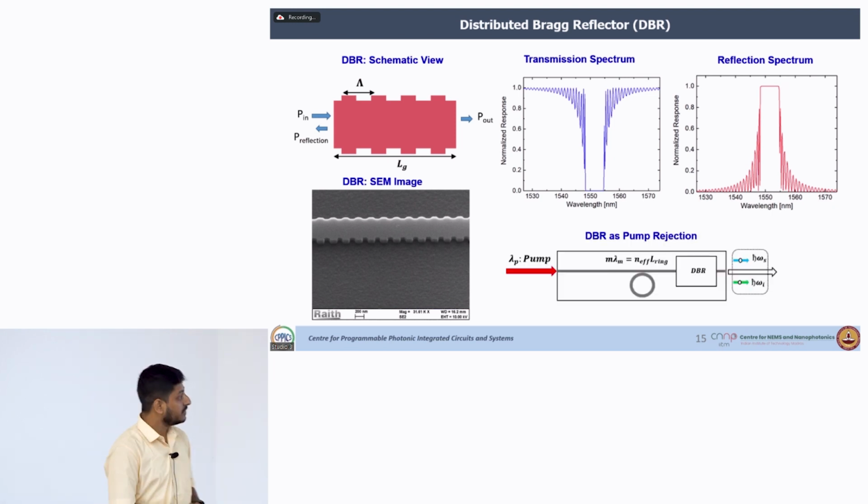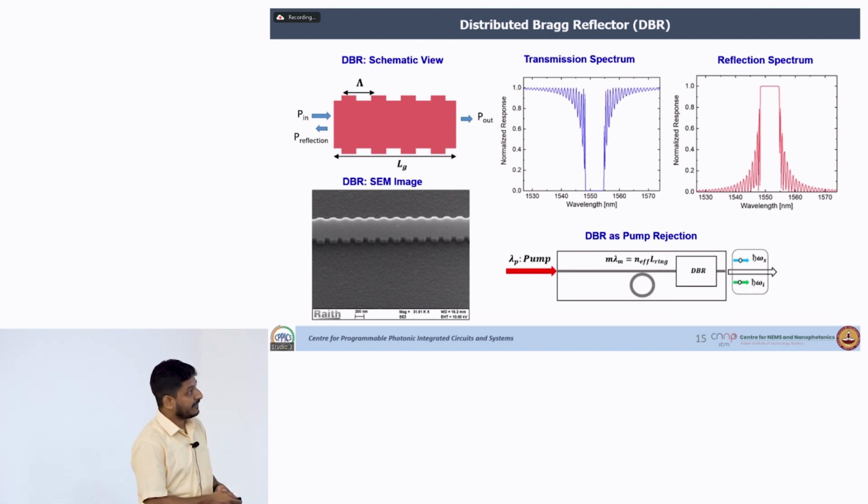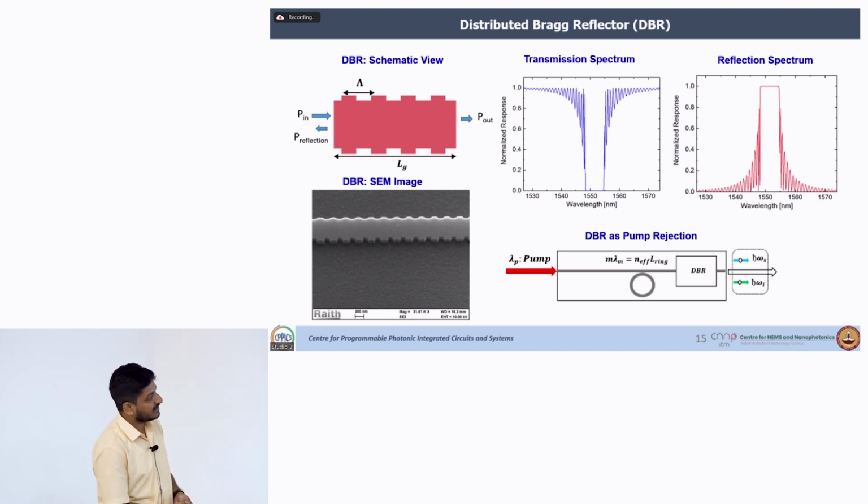We want to use that device as a pump rejection filter, but the fundamental challenge here is this reflection. This reflection propagates to the input side. So, if you directly just put this device, this reflection will come to this side and this will disturb my photon sources.